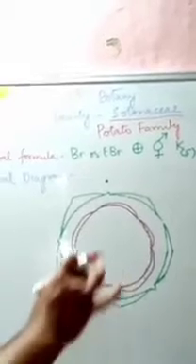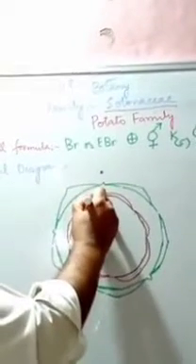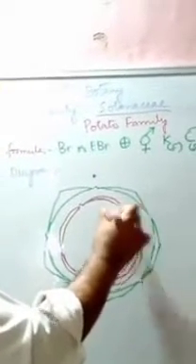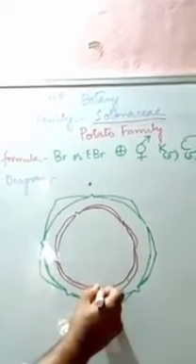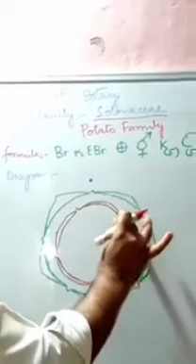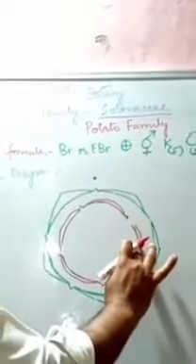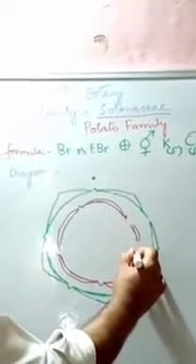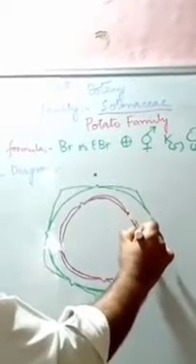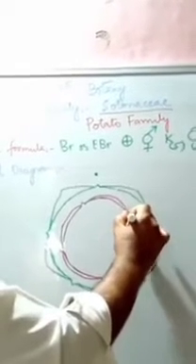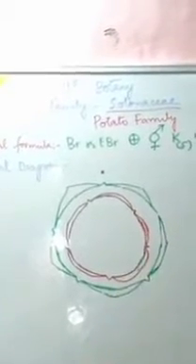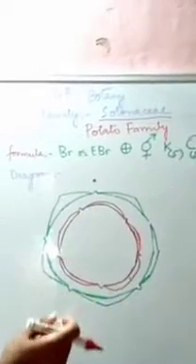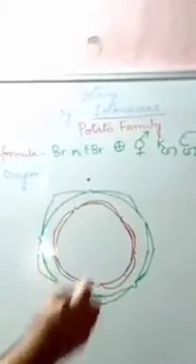But they are also fused. 1, 2, 3, 4, they are 5. They are fused. Now we have the androecium, 5. They start from this position.